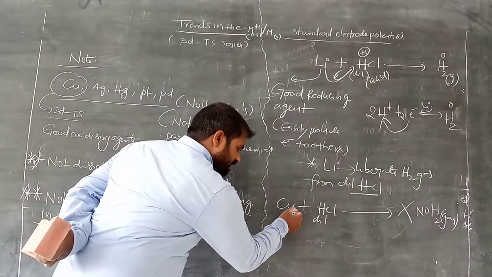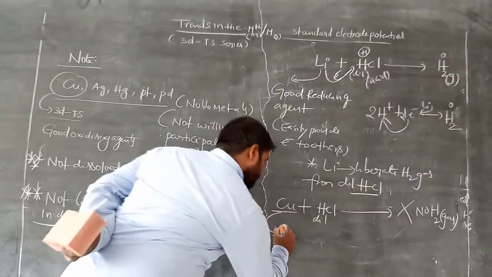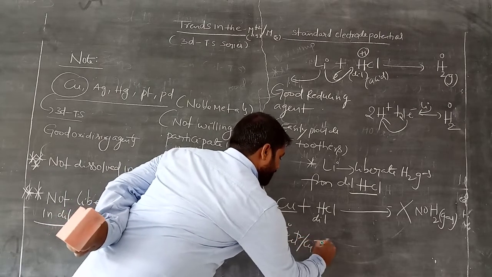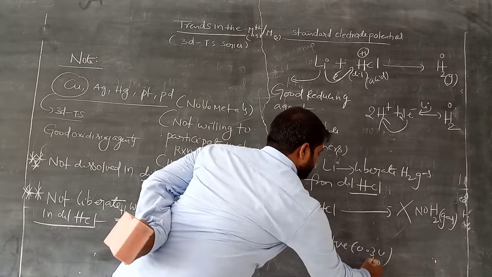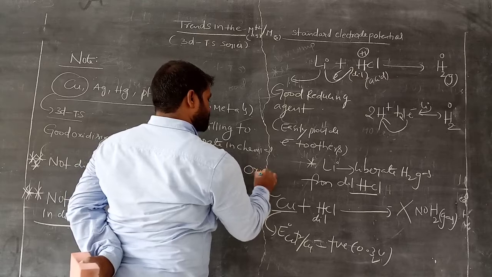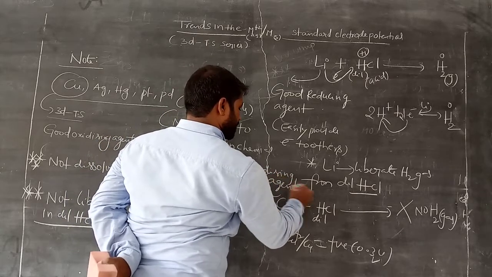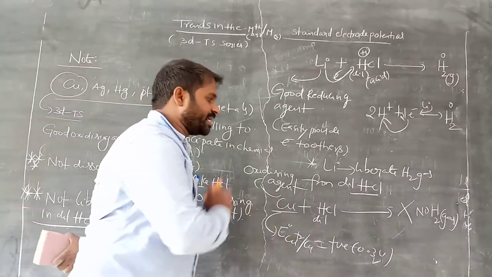Because copper has a positive standard reduction potential value, that is 0.34 volt, am I right? It is an oxidizing agent, so it cannot produce H2.